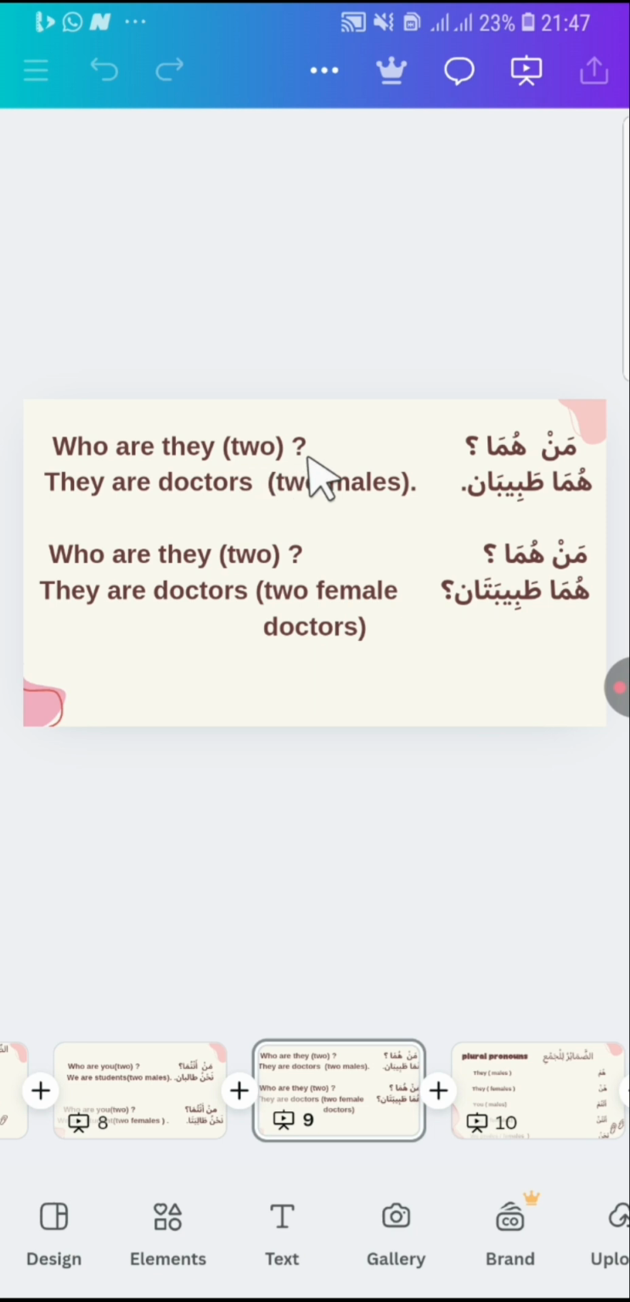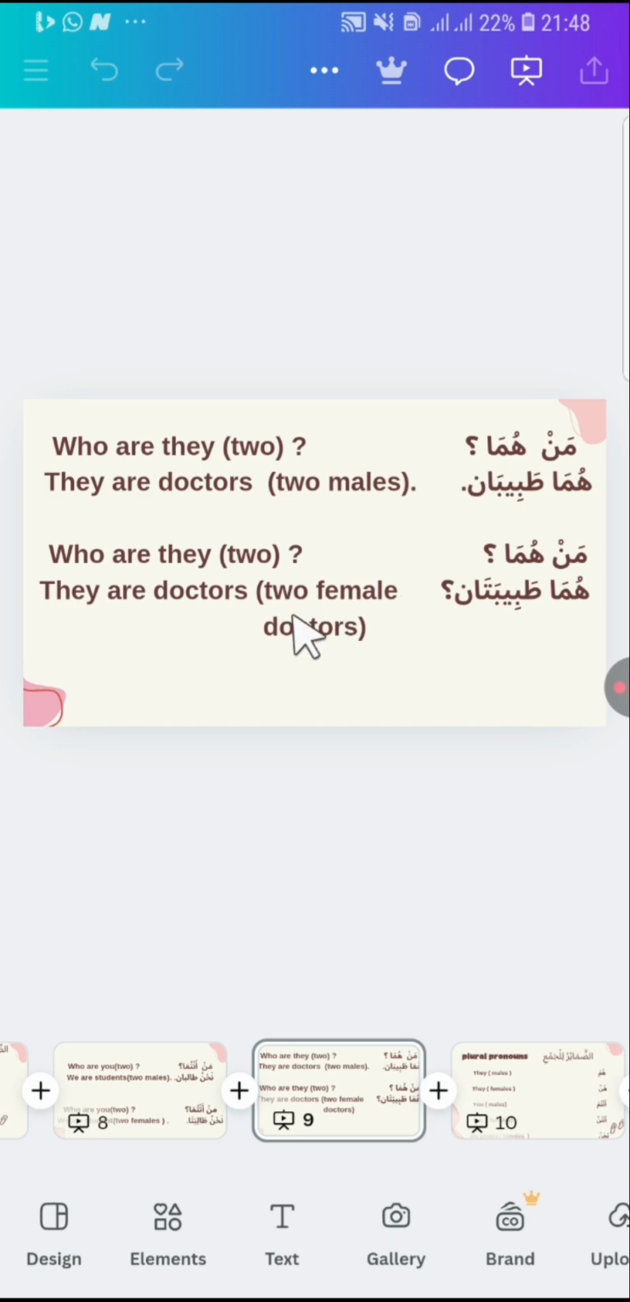So "Man huma?" Who are they? "Huma tabibatan," they are two female doctors. So tabibatu is a female doctor. We use huma, they, for two people, both males and females.